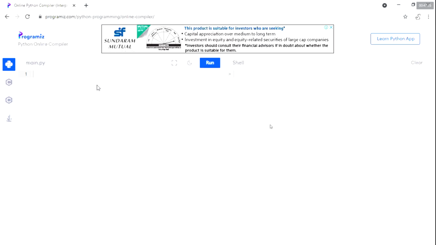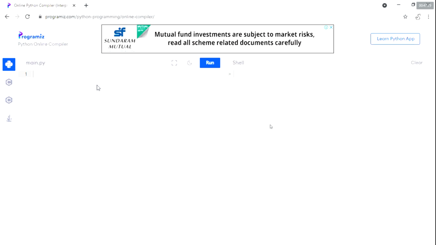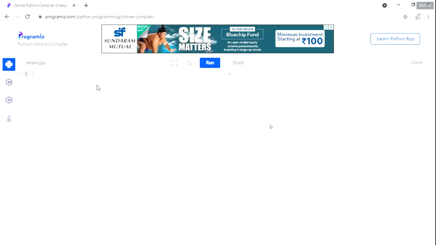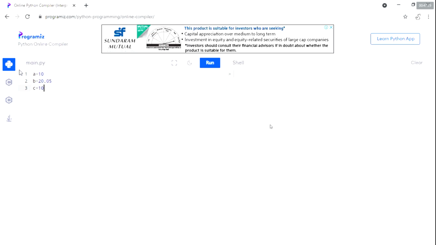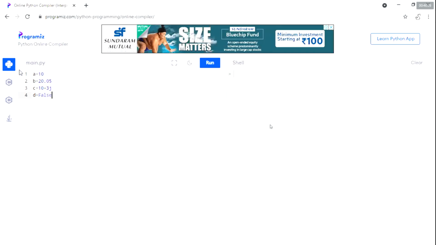Now, please say the program now. I am going to consider 4 variables. A is equal to 10, and then B is equal to 20.05, then C is equal to 10 plus 3j, and then D is equal to false. These are the 4 types with respect to the 4 examples I considered here. Now, can anyone say how to find out the type of this one?